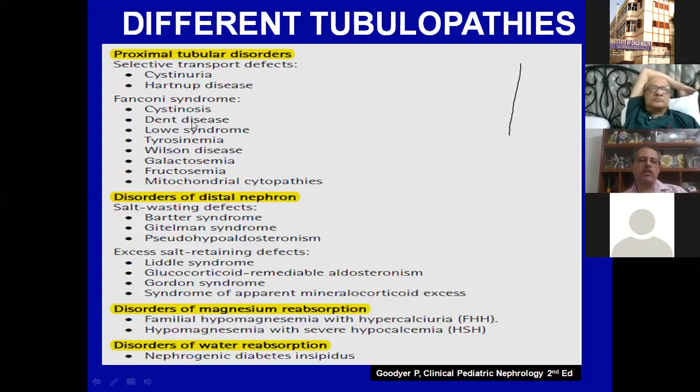Fanconi syndrome, where you are losing everything, and Fanconi syndrome again has a long differential diagnosis. So once you diagnose a Fanconi syndrome, particularly in the pediatric age group, you have to be sure that you are ruling out all the other disorders like cystinosis, Dent's, and those with the liver problems like tyrosinemia, Wilson, galactosemia, etc.